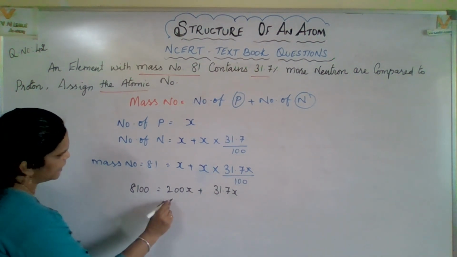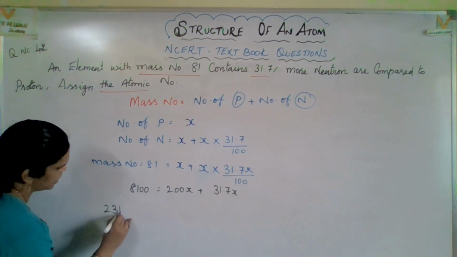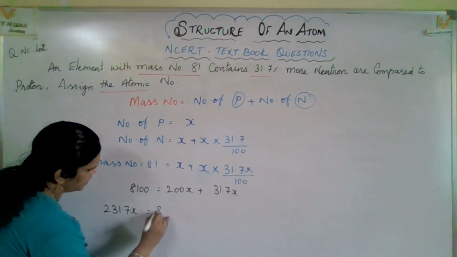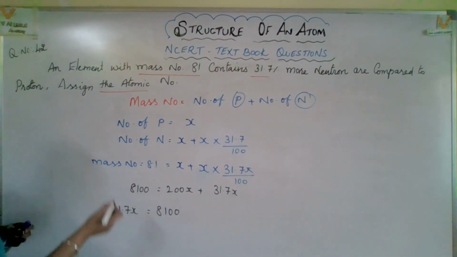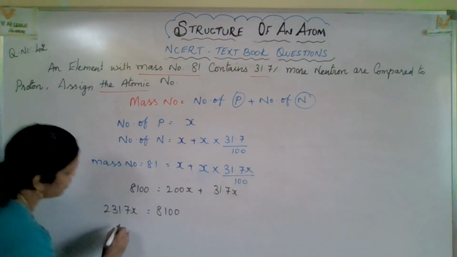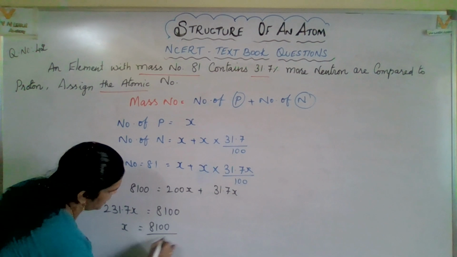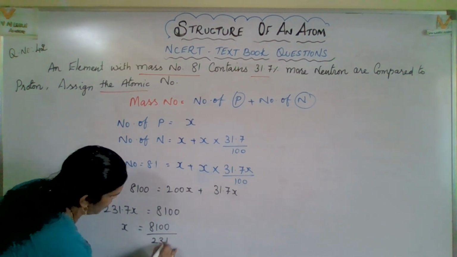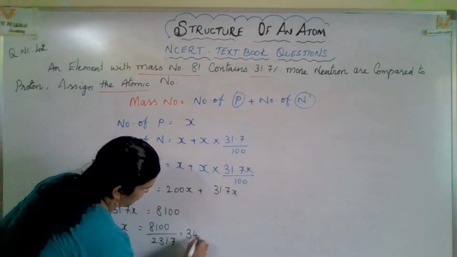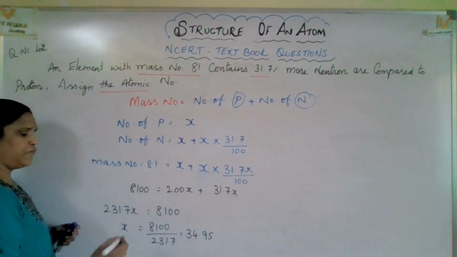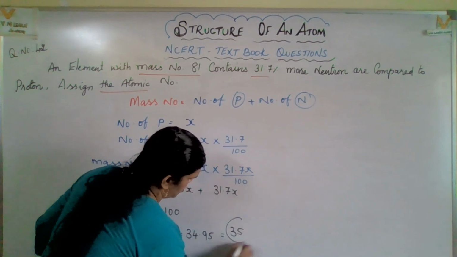Now here 200x plus 31.7x gives 231.7x equal to 8100. Therefore, x equals 8100 divided by 231.7. What is the answer you will get? 34.95. So 34.95, we can keep as 35.